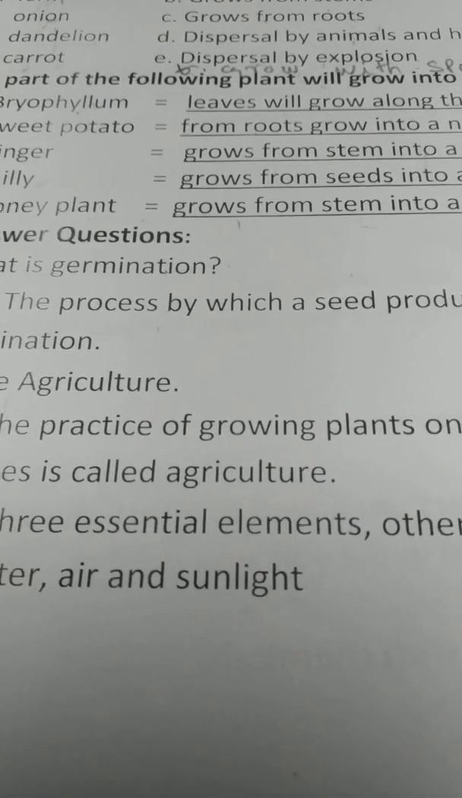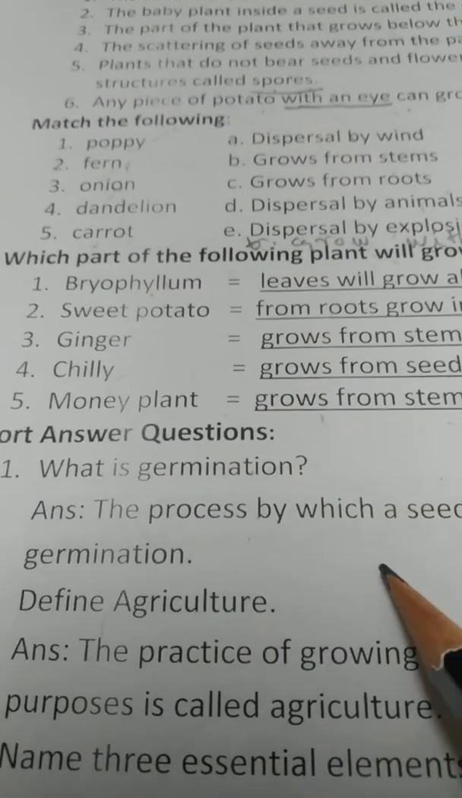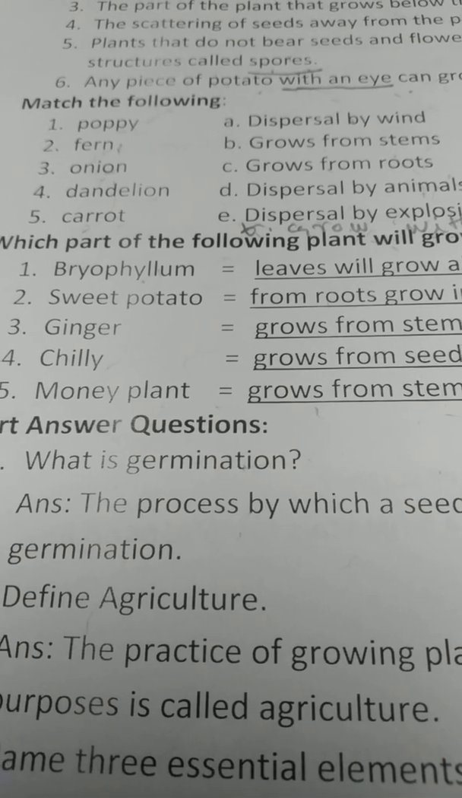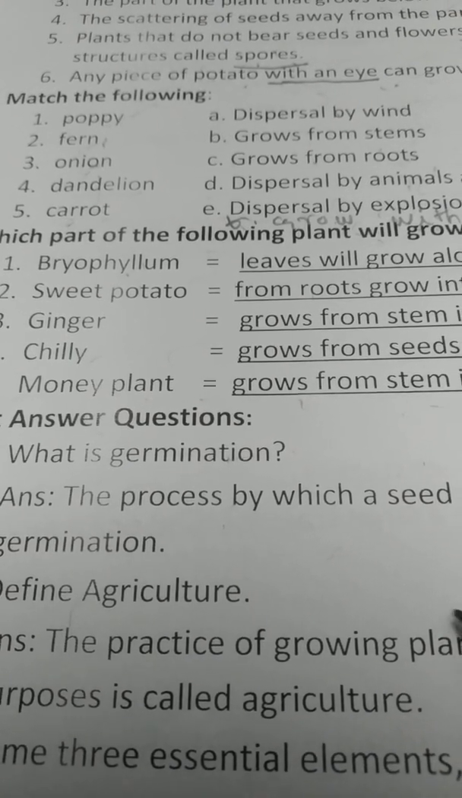See children, page number 204 in your textbook, what is germination? It is there. The process by which a seed produces a seedling in the presence of air, water, and warmth is called germination.